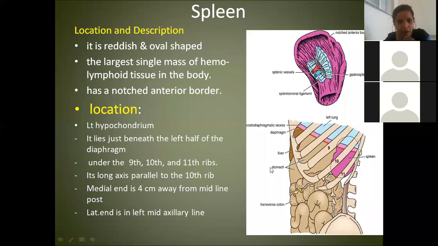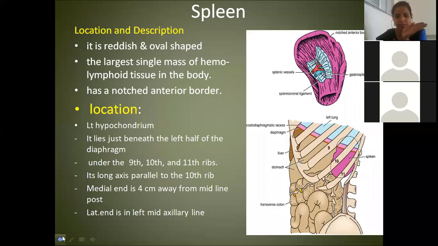And the long axis of the spleen, if you see, this is the long axis of the spleen. This long axis of the spleen is actually parallel to the 10th rib. That means if you draw a line like this, it becomes the long axis, which is parallel to the 10th rib. Now see here in our body, how is the spleen placed? You continuously look at my hand in order to understand the position, otherwise you will not understand. Consider my left palm as the spleen.